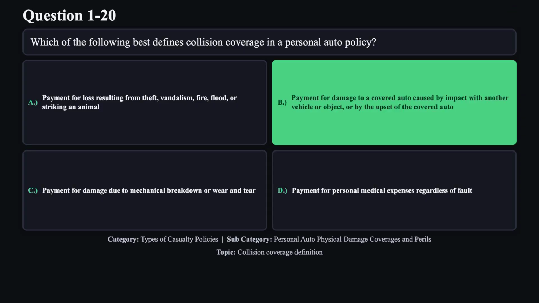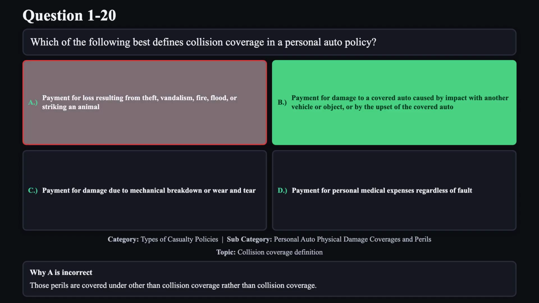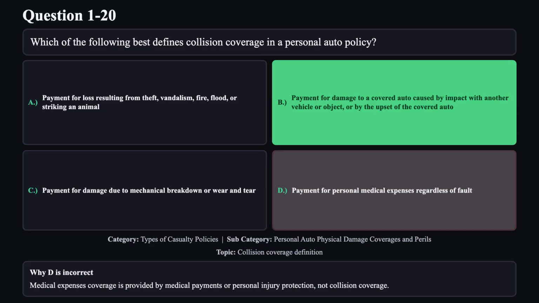The correct answer is B. Collision coverage pays for damage to the insured vehicle from collisions with other vehicles or objects, or from vehicle overturn, less any deductible. Reason A is not correct. Those perils are covered under other than collision coverage rather than collision coverage. Reason C is not correct. Mechanical breakdown and wear and tear are excluded from both collision and comprehensive coverages. Reason D is not correct. Medical expenses coverage is provided by medical payments or personal injury protection, not collision coverage.